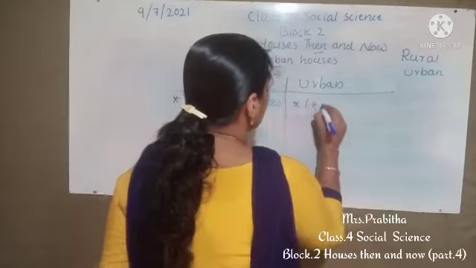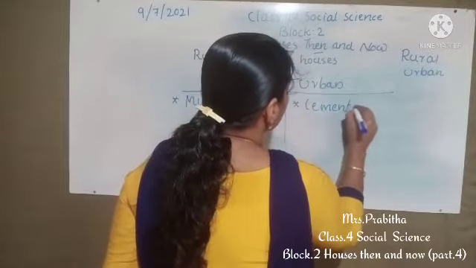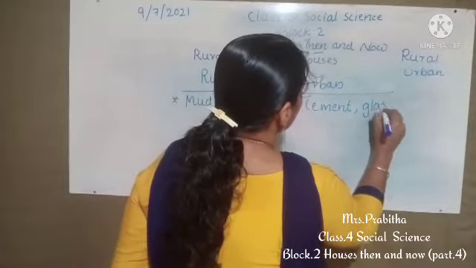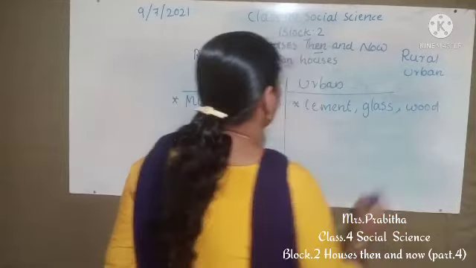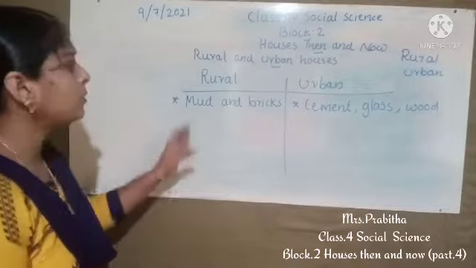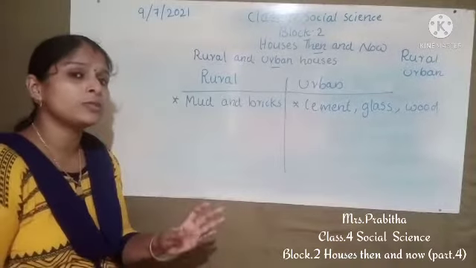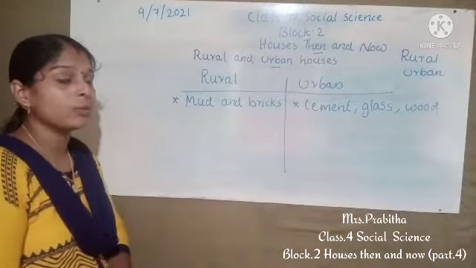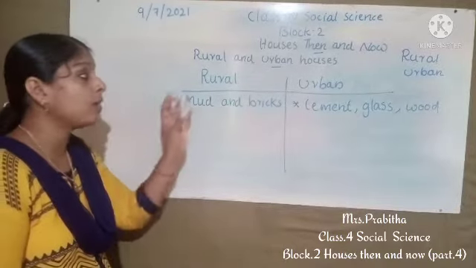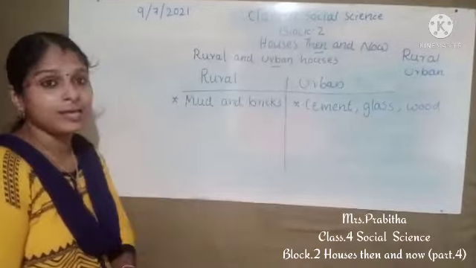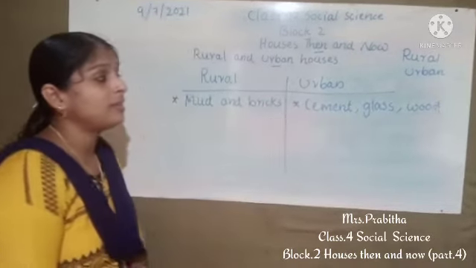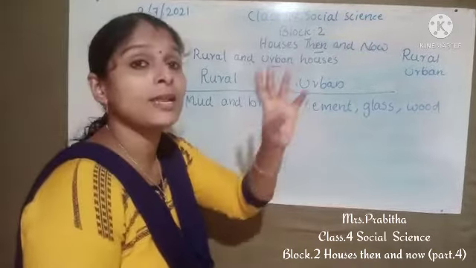Yes, it is cement, glass, wood, etc. used to build the urban houses. So how is the rural house different from the urban house? We find one difference: the rural houses are made up of mud and bricks, and urban houses are built of cement, glass and wood.